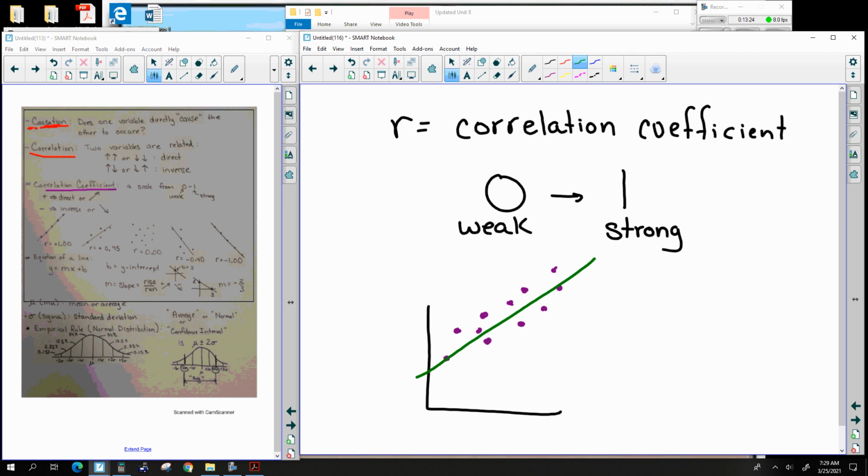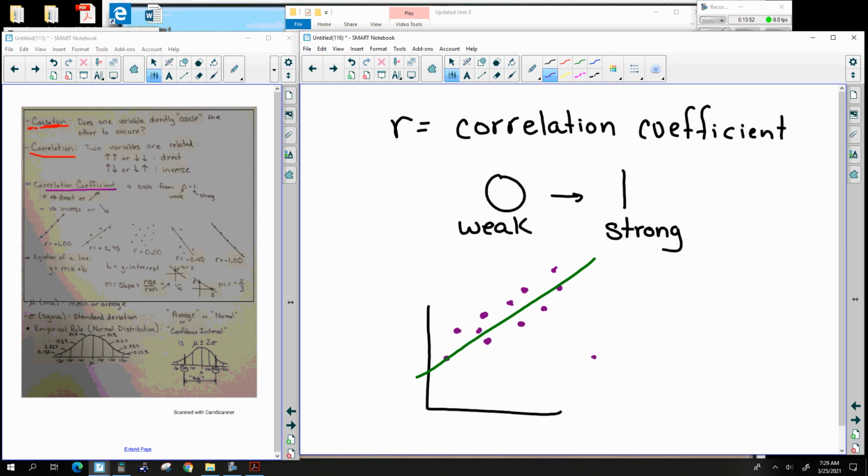With this line of best fit, the question you need to ask yourself is, how close are the dots to the line? Are they really close, like on the line? Or in general, are they kind of far from the line?